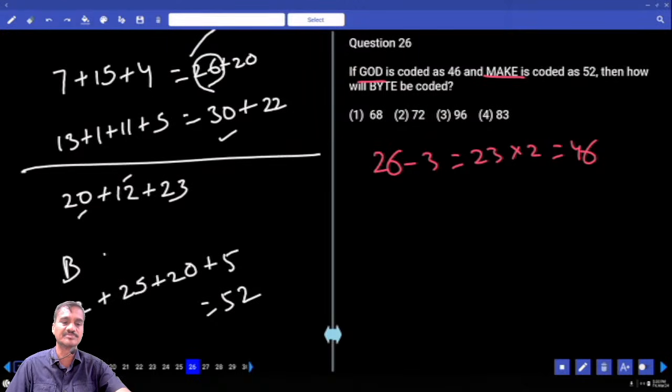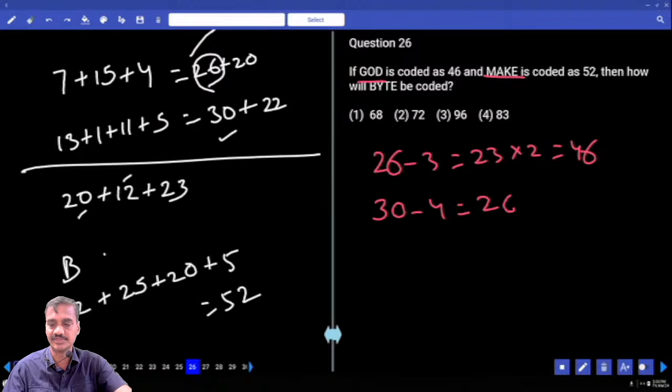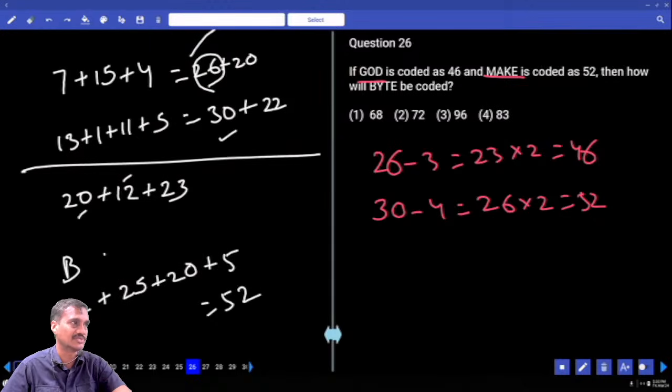What is the value of this make? 30. And the sum is 30. And 30 minus how many letters were there? 4. 30 minus 4, 26. Now 26 into 2, 52. Does it match or not? Now sum of the place values minus number of letters, twice of that one.